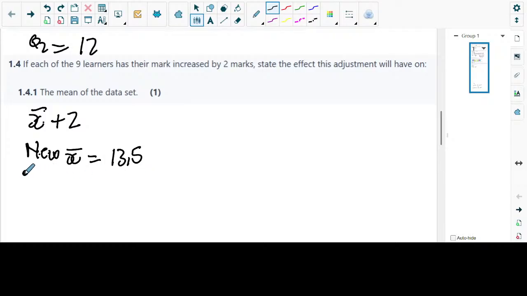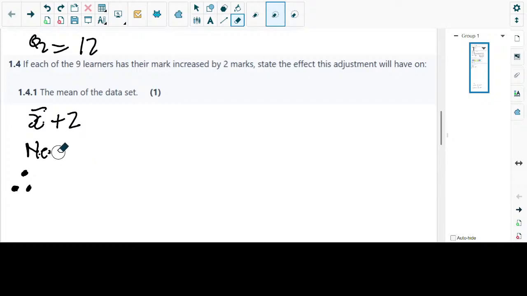The mean was 11.5 if x was 11.5, but we never calculated the mean again. Here they're just talking about the general mean, so we're going to tell them the mean is going to be mean plus 2, not 13.5, because we're not assuming anything. Remember, they changed the x value when we went to the next question. So we'll just tell them it's mean plus 2.